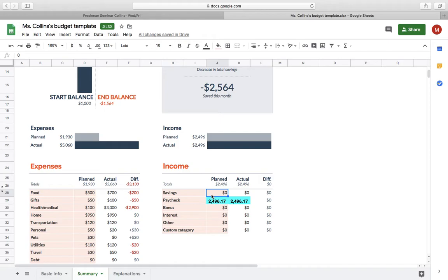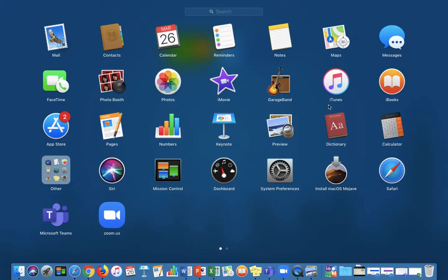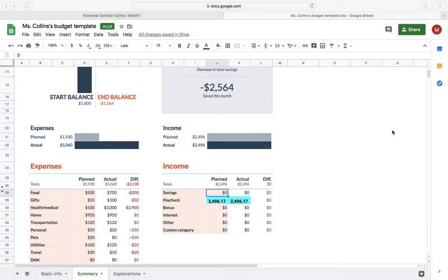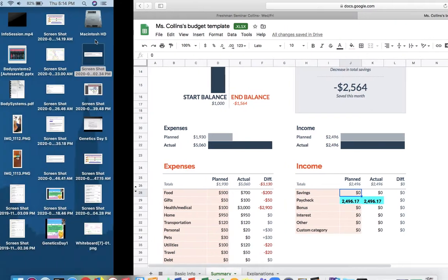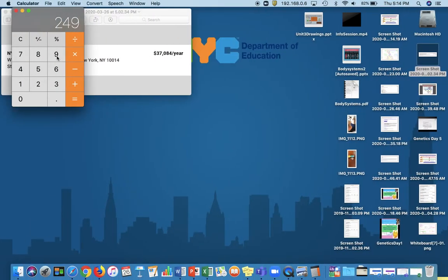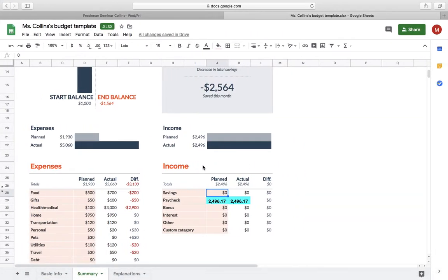So I'm going to plan to spend, let's see, let's pull up a calculator. All right, if my planned income is $24.96, let's say I'm going to plan to save $500 in savings. So I did save $500. However, that does mean that my paycheck amount is going to decrease.